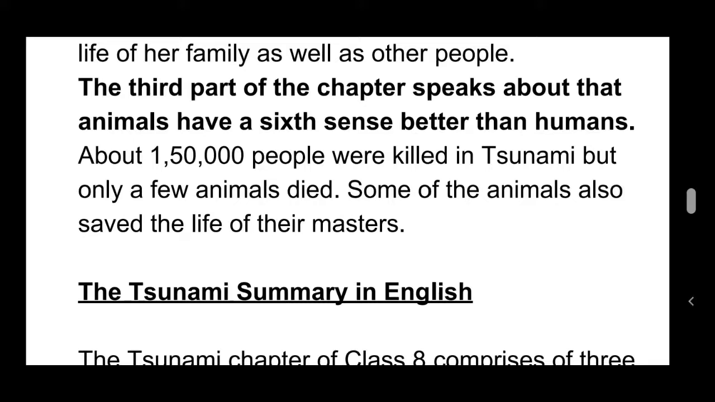About 150,000 people were killed in the tsunami, but only a few animals died. Some of the animals also saved the life of their masters.